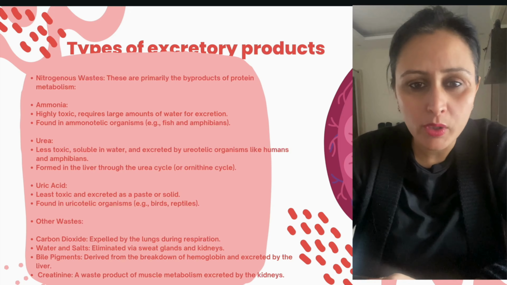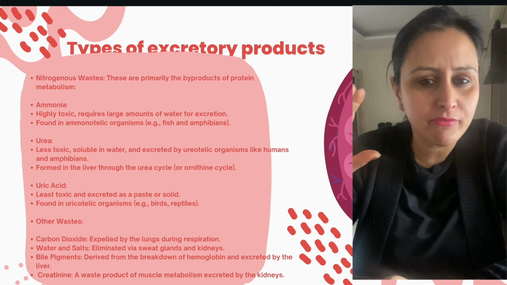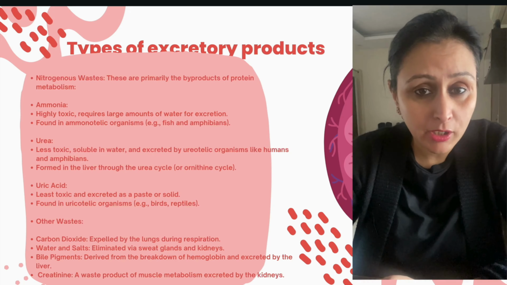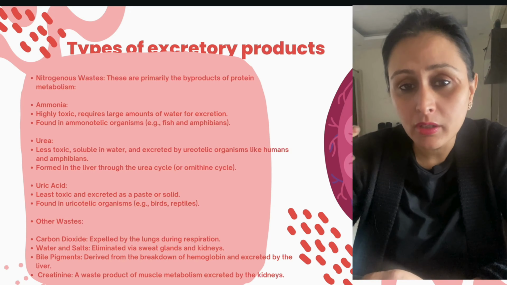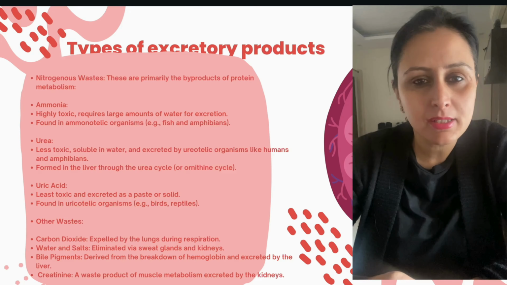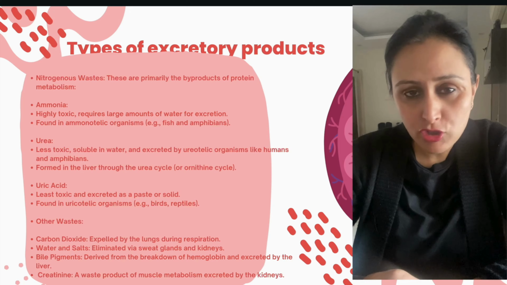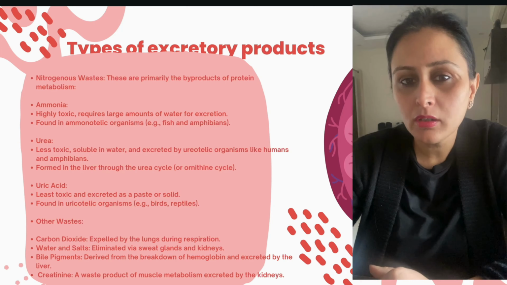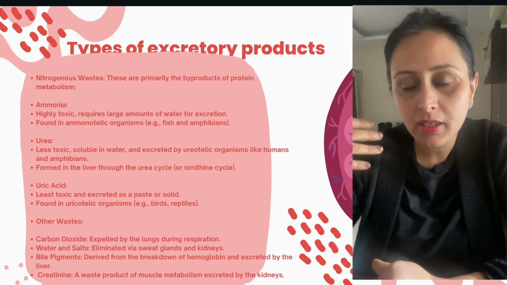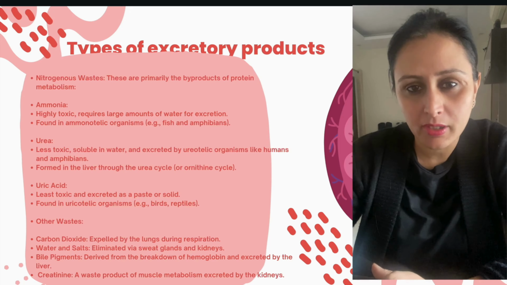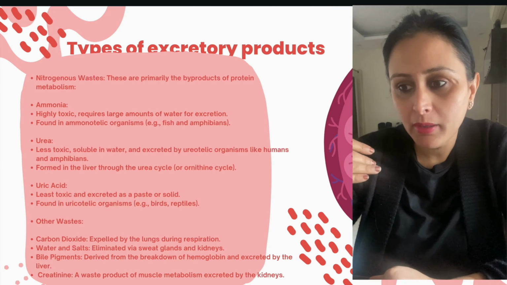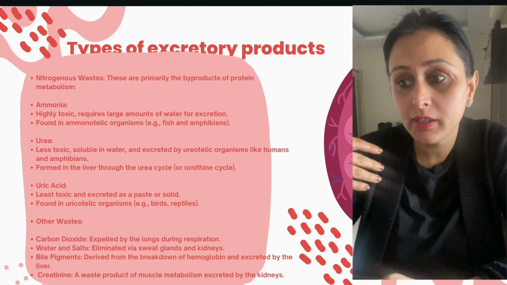Now we have studied in the various stages that protein is very, very essential in our body, right? In the formation of blood, when the blood was taken in and when it was moving out, or in the lymph also, protein plays an important role. So all the nitrogenous waste needs to get eliminated because they are the byproducts generated during protein metabolism. First of all, talking about ammonia, it is highly toxic in nature and requires